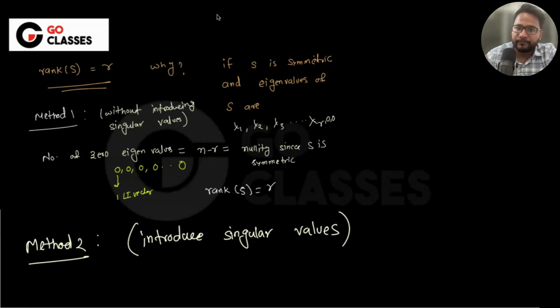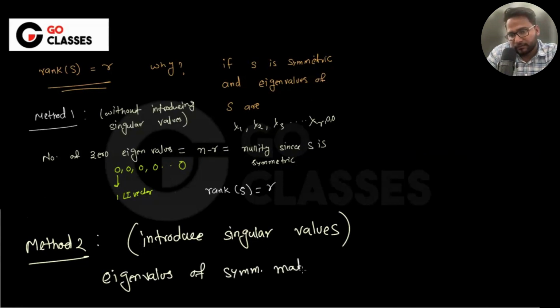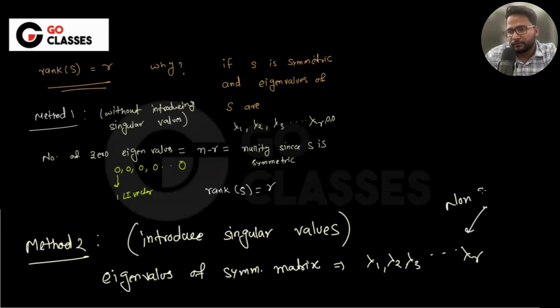Tell me. See, as you know, the singular values are the eigenvalues of a symmetric matrix. Let's suppose the non-zero eigenvalues I'm writing are lambda 1, lambda 2, lambda 3, till lambda r. I mean, these are the non-zeros.